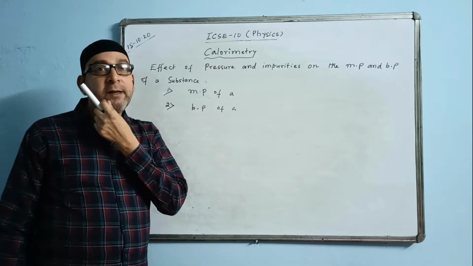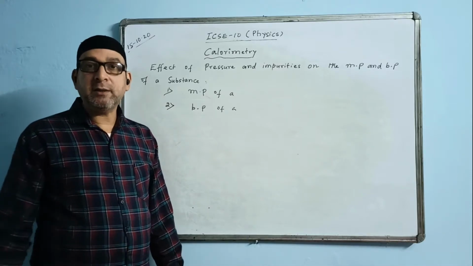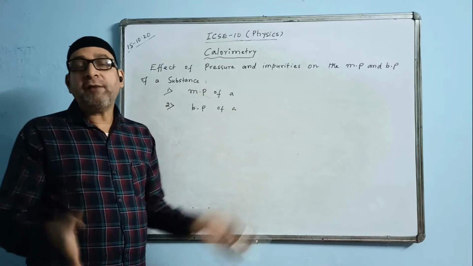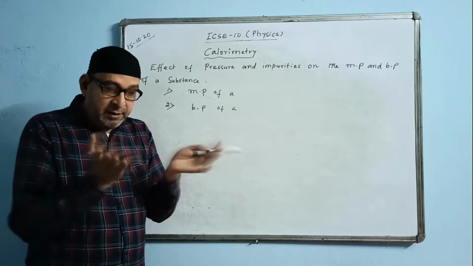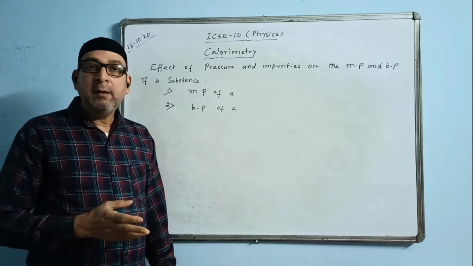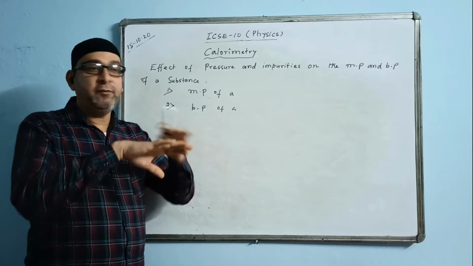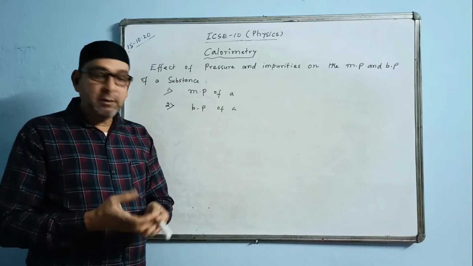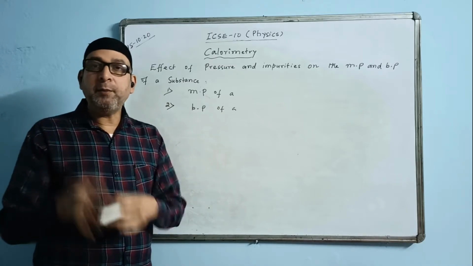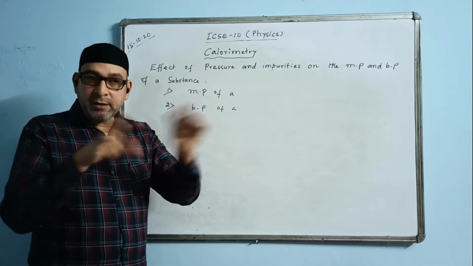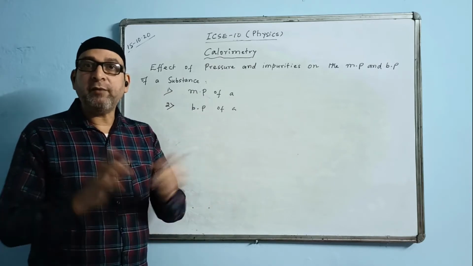Impurities also affect the melting point. How? When we add impurities, the melting point again decreases. We have a block of ice, put salt over it. You will find that the ice is melting faster. If the ice which is made contains impurities, then that kind of ice will melt faster than the pure ice. Pure ice does not contain impurities, so it will not melt quicker or melt faster.